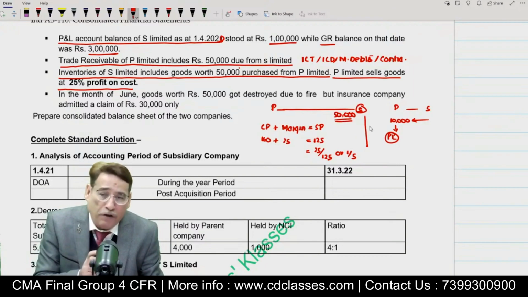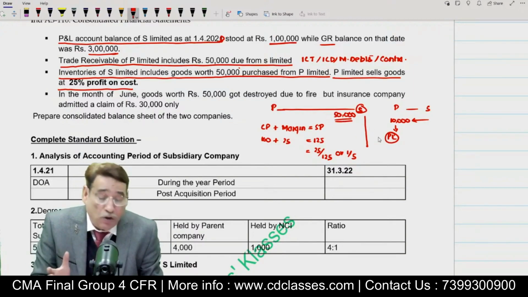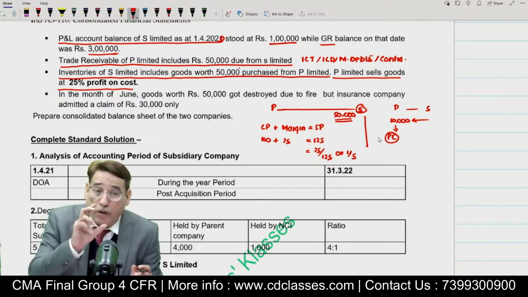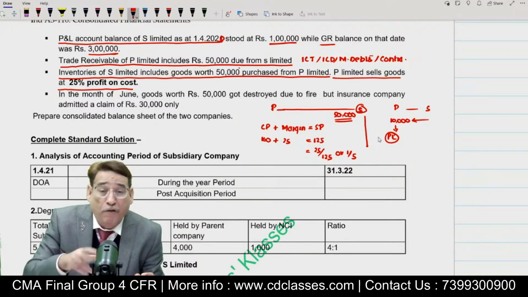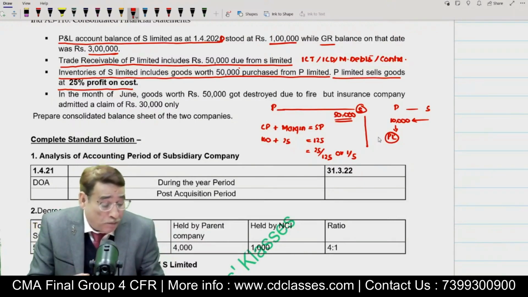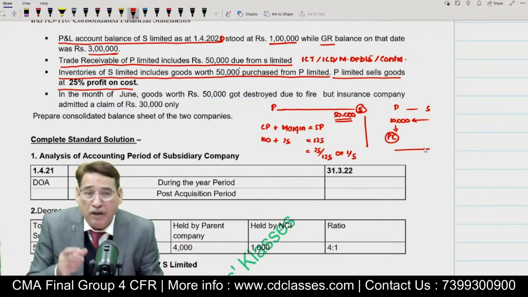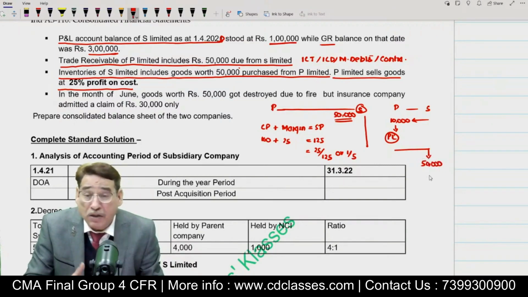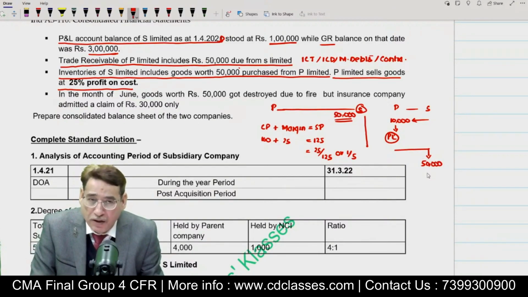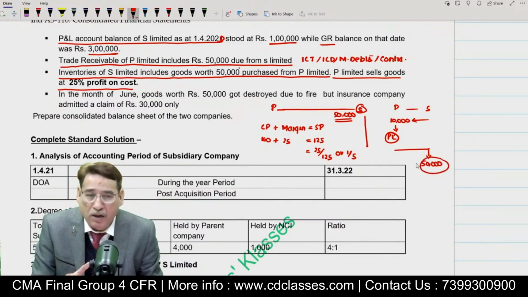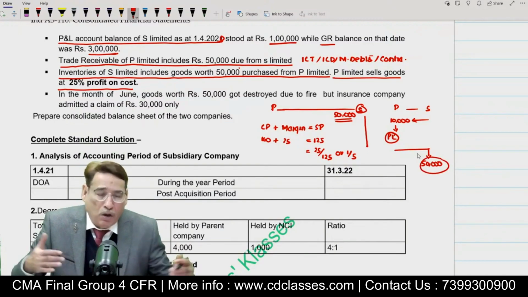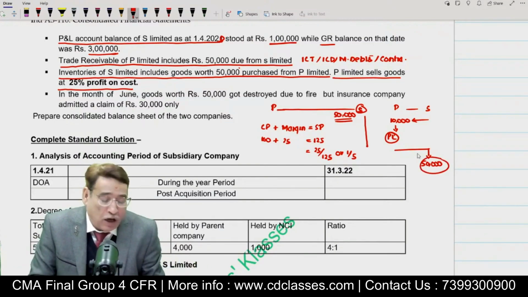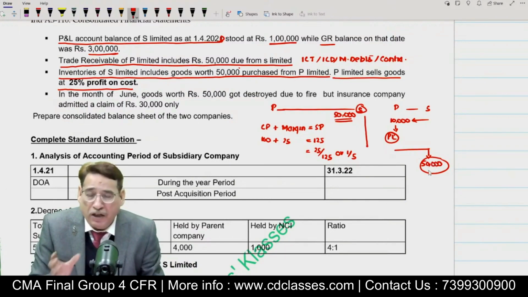That means the stock of S Limited includes 50,000 worth of goods which were purchased by S Limited from P Limited. Now, because they are doing the consolidation, P Limited will come to know that these 50,000 worth of goods were sold by us to S Limited, that these goods contain a profit margin of 1/5, and that these goods are lying unsold. So logically, I will have to combine the inventory now. Are you getting my point or not? So I will have to now combine the inventory.